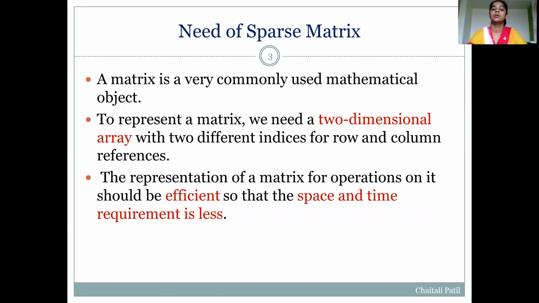Before that, we know a matrix can be used very commonly as a mathematical object in many applications. To represent a matrix, we need a two-dimensional array and two different indices. One index is used to represent a row position and another is used to represent a column. So a matrix can be stored by using a two-dimensional array with two indices.